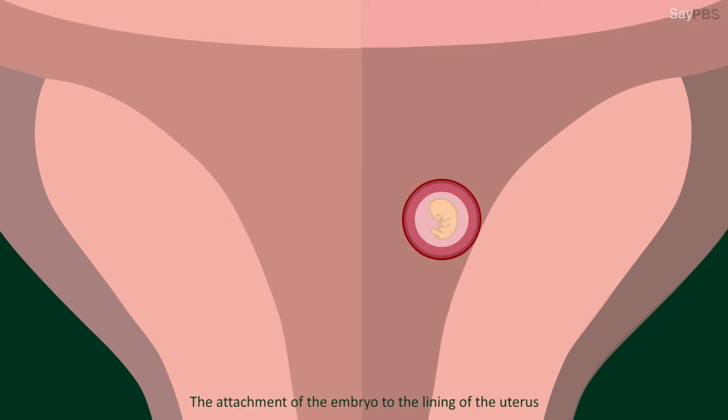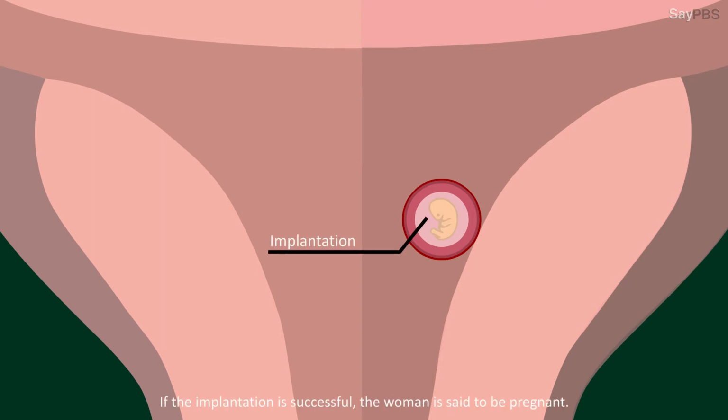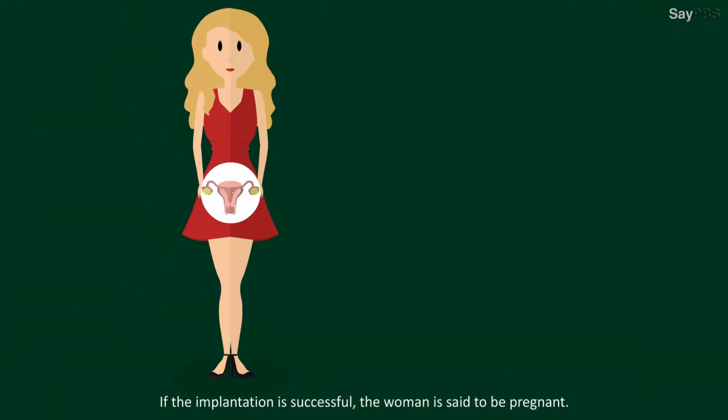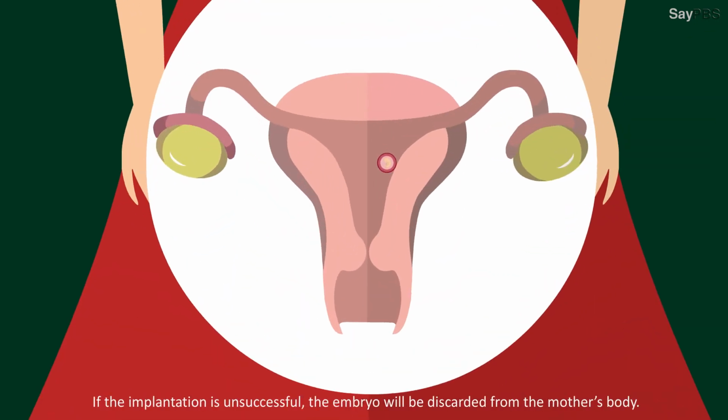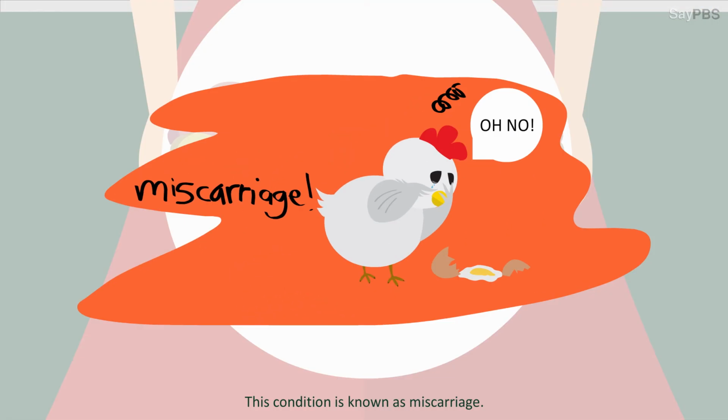The attachment of the embryo to the lining of the uterus is called implantation. If the implantation is successful, the woman is said to be pregnant. If the implantation is unsuccessful, the embryo will be discarded from the mother's body. This condition is known as miscarriage.